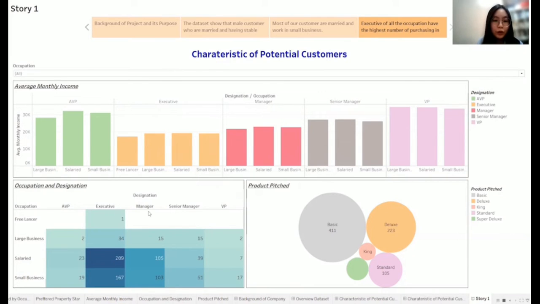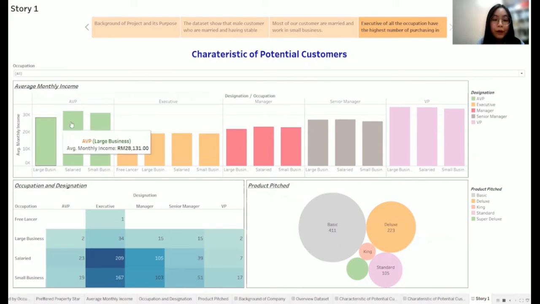Next, the highlighted table is used to show the number of customers who had purchased before, followed by occupation and destination. Through the highlighted table, we can quickly identify the highest and the lowest number of customers who purchased the previous package. And the last one is the bubble chart, which shows the number of purchases in each of the product pages, so that the audience can easily visualize the number of purchases of the product pages through the color and the size of the bubbles.